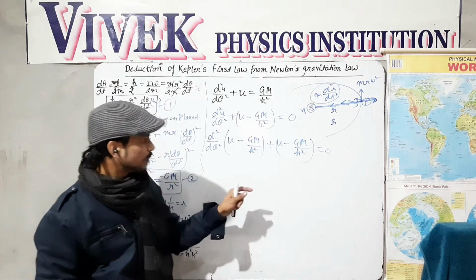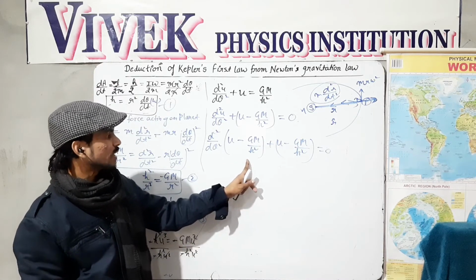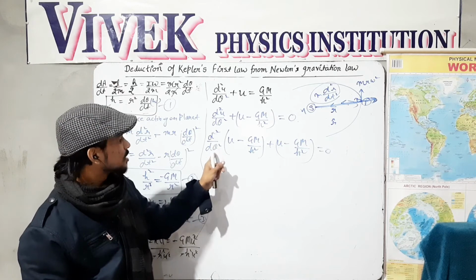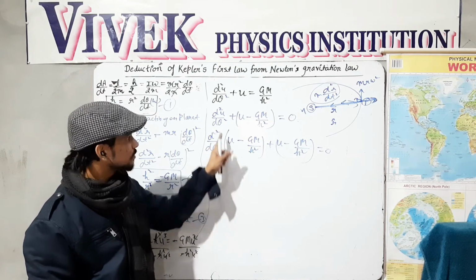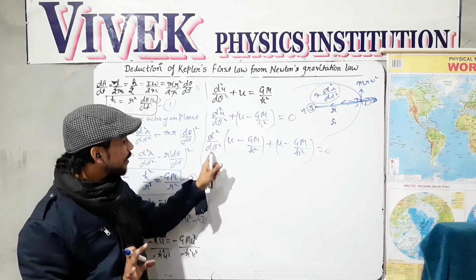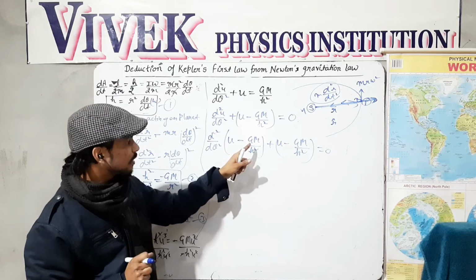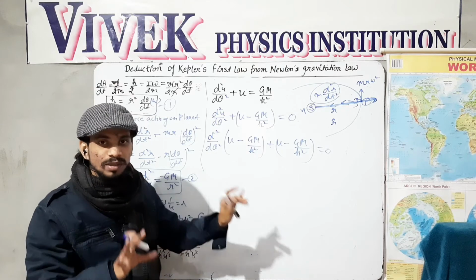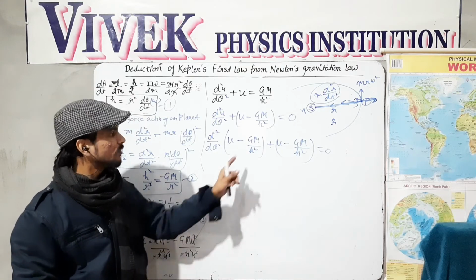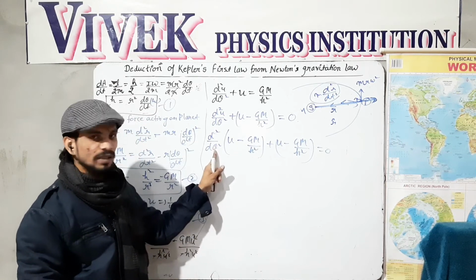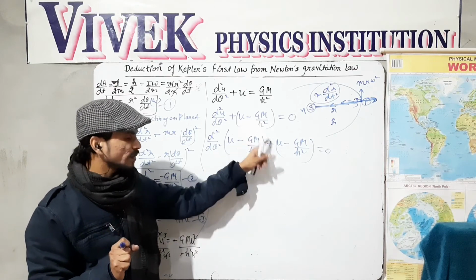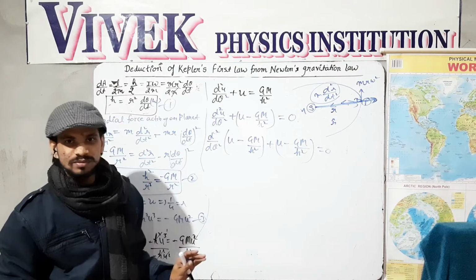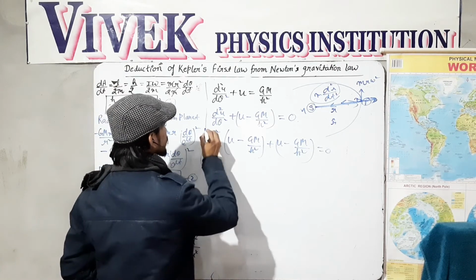How have we taken this value and why have we taken this value? If you take this in the bracket, then this will be d square u over d theta square, this term, and d square over d theta square will be operated on gm over h square, and gm and h square all the values are constant, so the differentiation of this factor with respect to theta will be 0. So this term is a neutral term. For convenience, I have made it so.